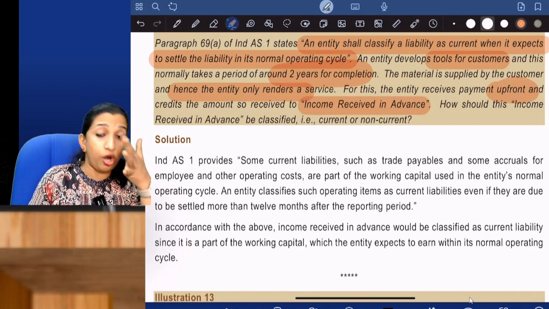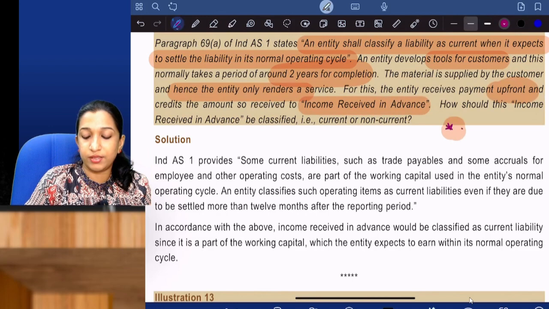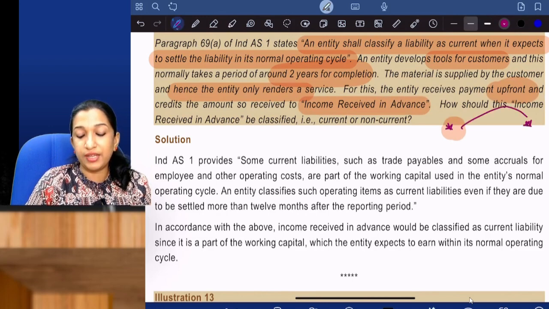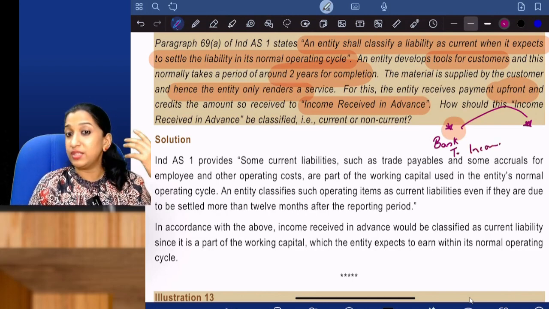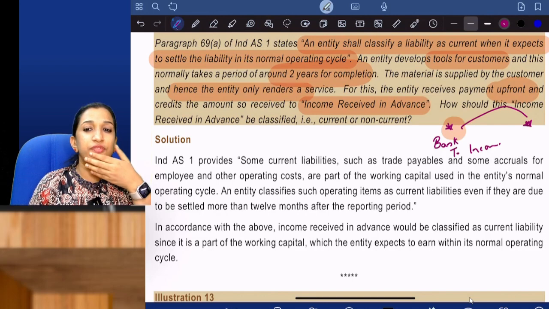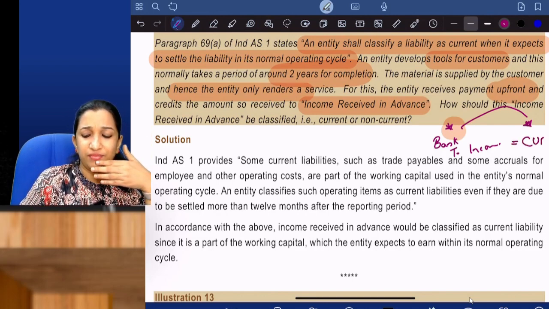I got an order, but I can finish that work only after 2 years. But I already received the payment. So I pass the entry: bank account debit, liability credit, that is income received in advance. So it's a liability. What is the treatment of this liability? Current or non-current? It is current.